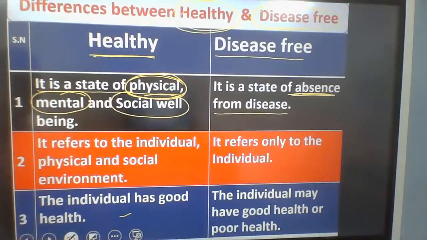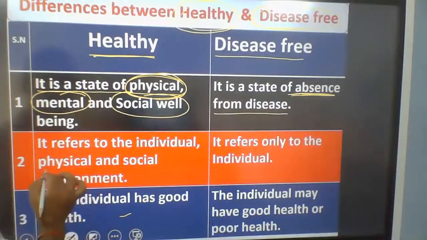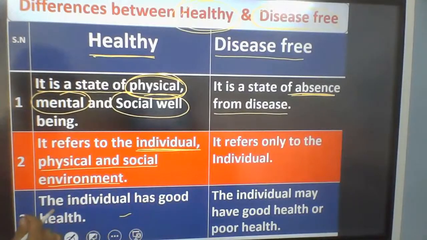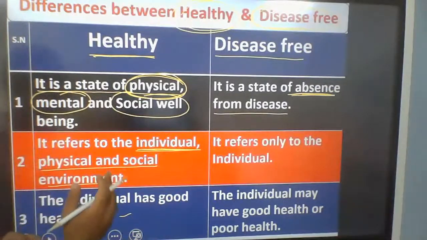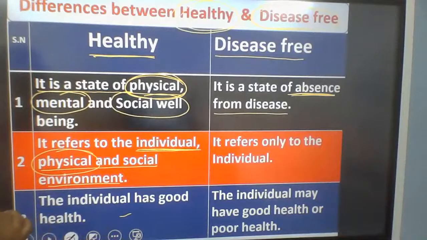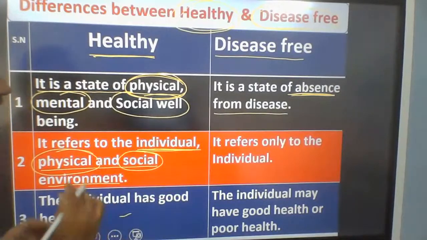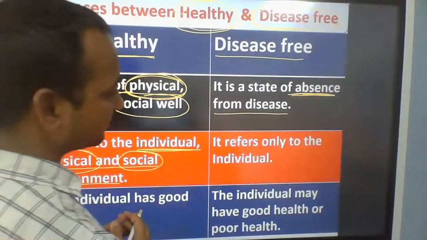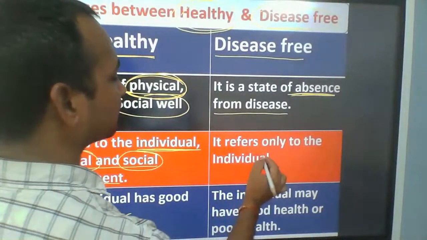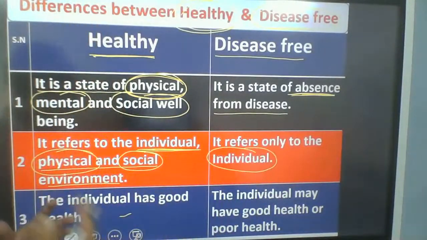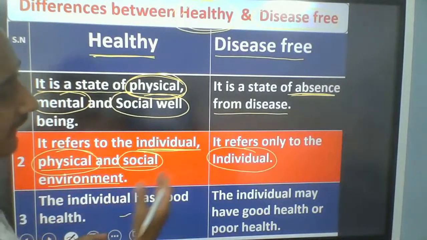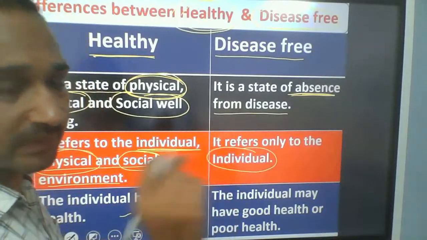Another very important difference is that the health or healthy person refers to the individual physical and social environment. Whatever physical environment and whatever social environment the individual has, that is of great importance to the health of the particular person. Healthy environment, in the sense, is a broad term used for a group of people, and it refers only to the individual, to a particular person.